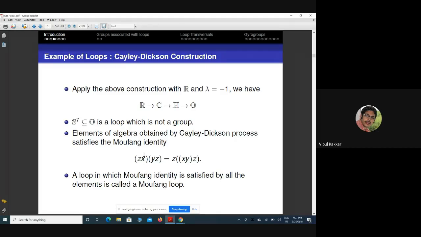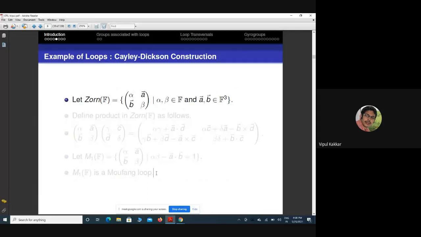And actually there are 3 other identities also. So including this, there are four identities, and the four are equivalent. So one can take any identity as the definition of a Moufang loop. Now, this is the same thing as we have done previously, but in a more sophisticated manner.